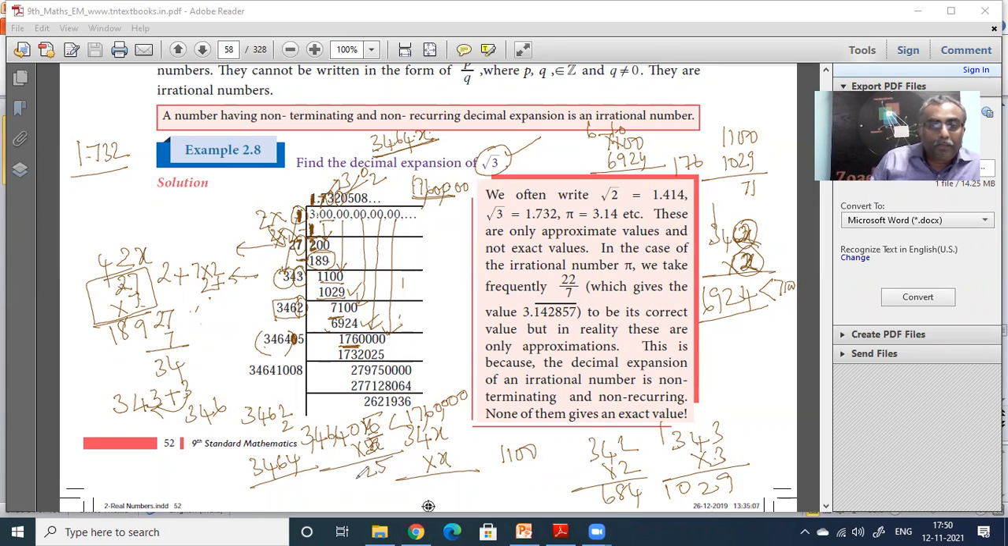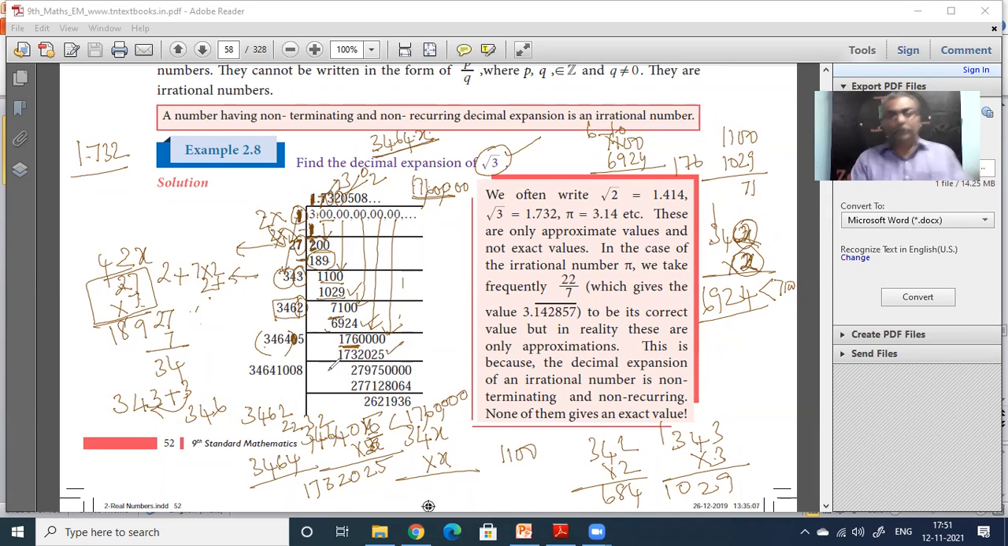Then 4 5s are 20. 6 5s are 30, 2 is on top, 32. 4 5s are 20, 23 is on top. 4 5s are 20 again. 3 5s are 15, 2 is on top, 16, 17. So you get 1732025. This number you are getting.